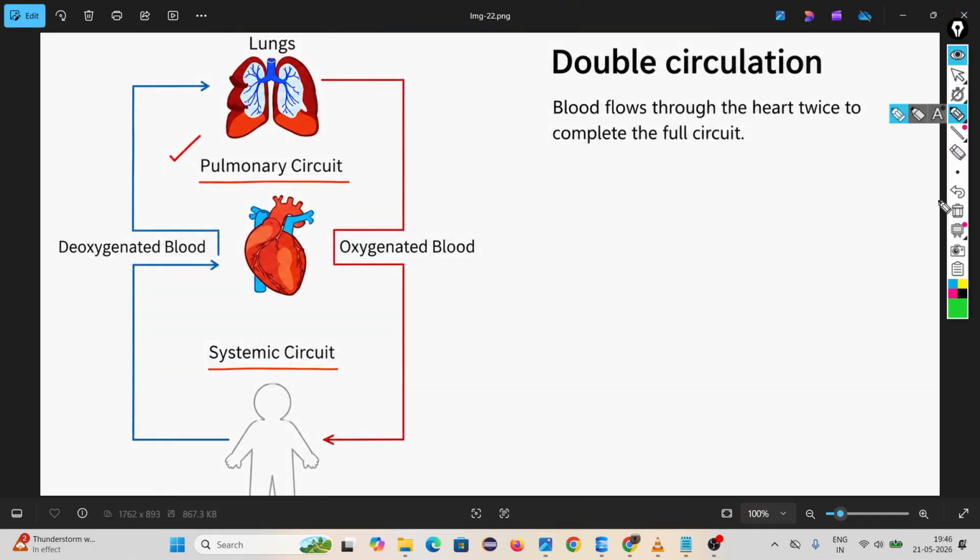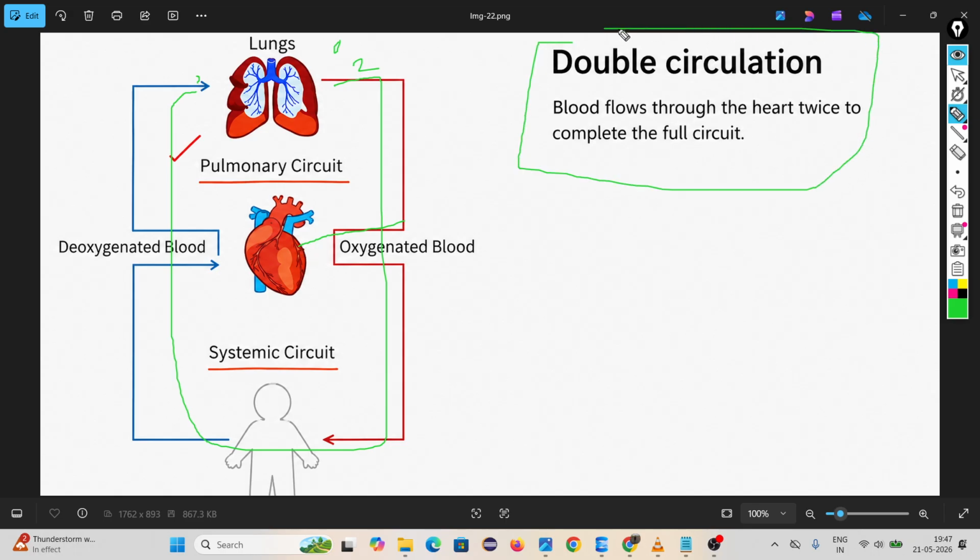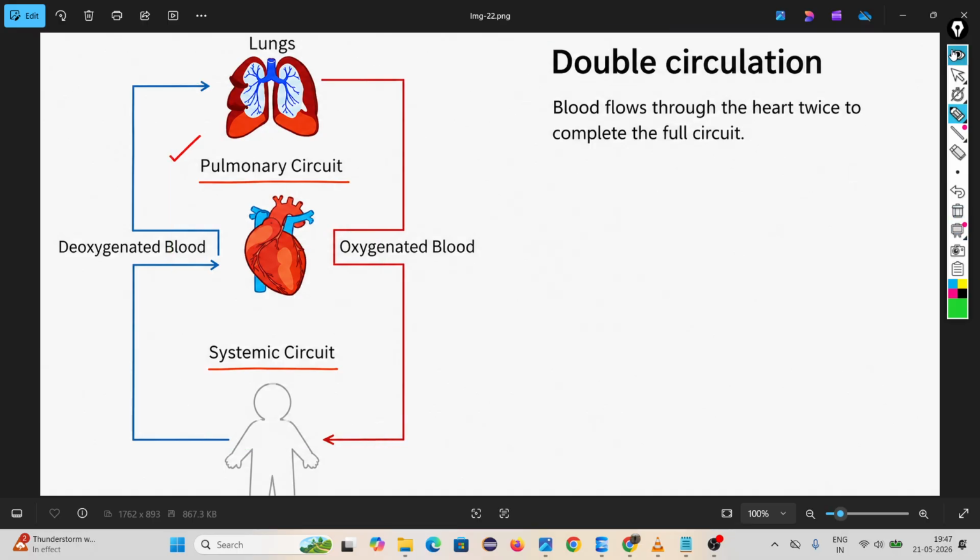Then double circulation. Why is our circulatory system called double circulation? Because circulation means from the starting point where the blood starts circulating. The blood flow starts from the lungs, because it carries oxygenated blood. A circuit means complete, to reach the lungs again. Two times the blood is going inside the heart. That's why it is called double circulation. Remember, our blood flow is called double circulation.